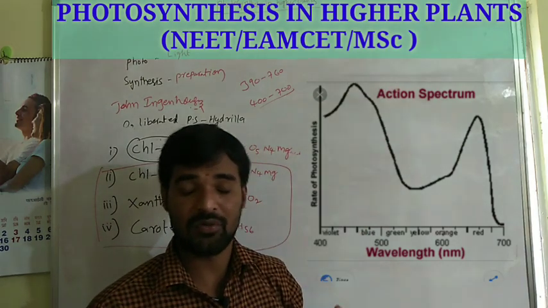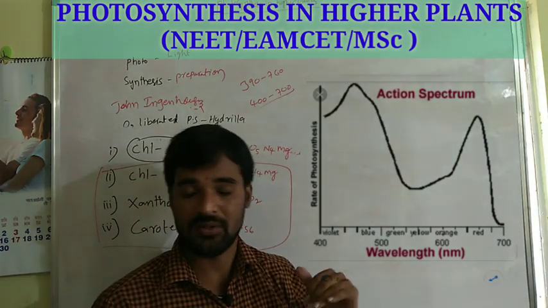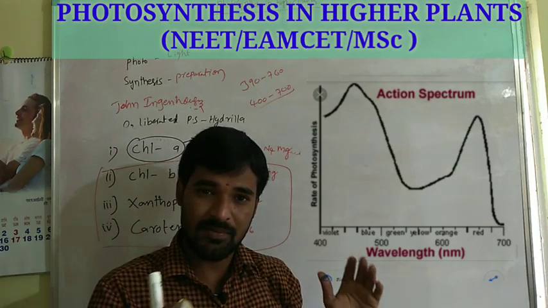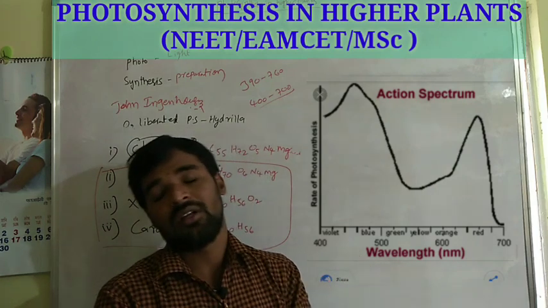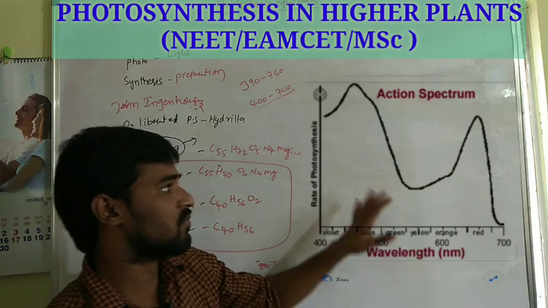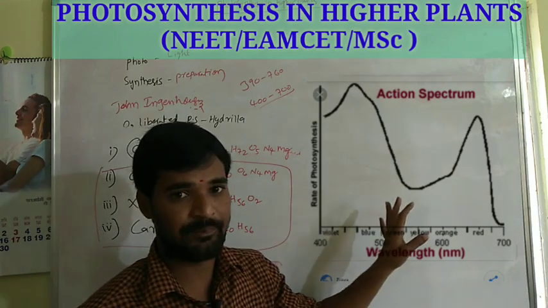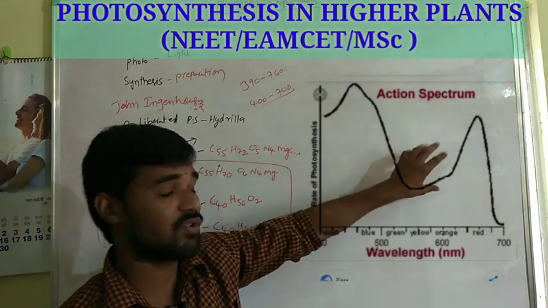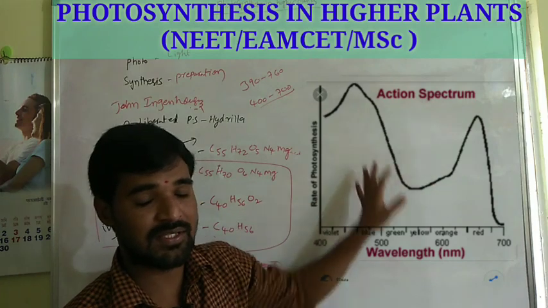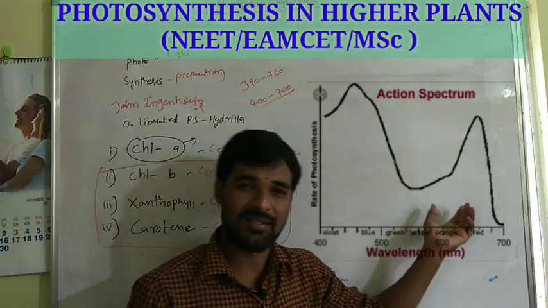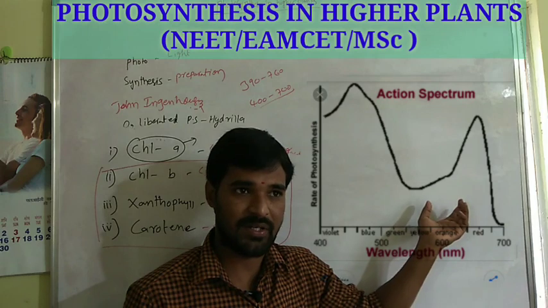In the green light area, the photosynthetic rate is low. We can observe all this information from this graph. That is why this spectrum is called the action spectrum.